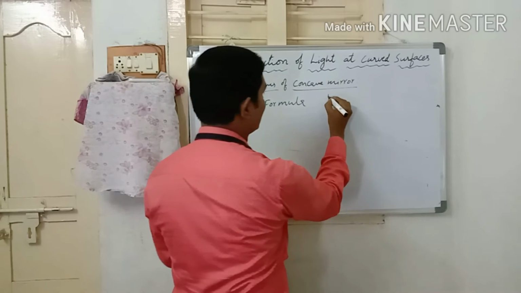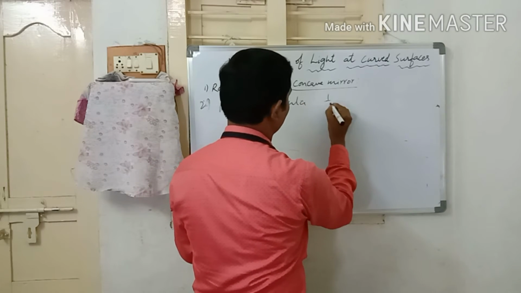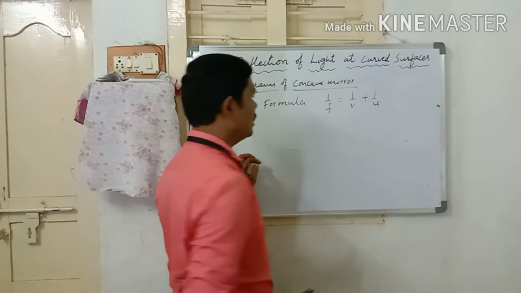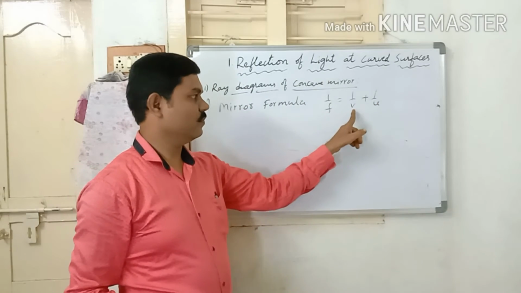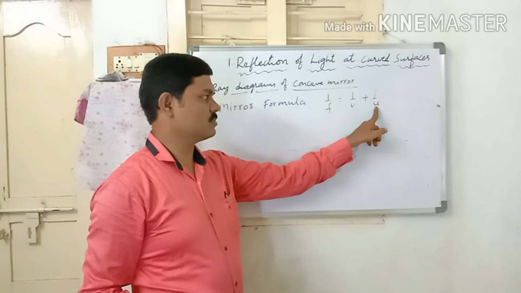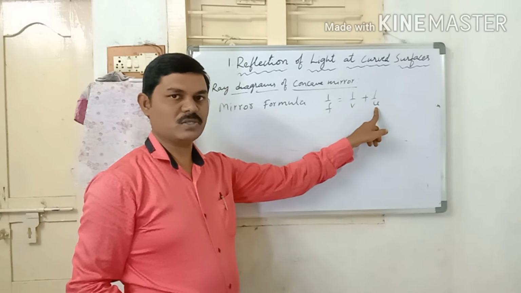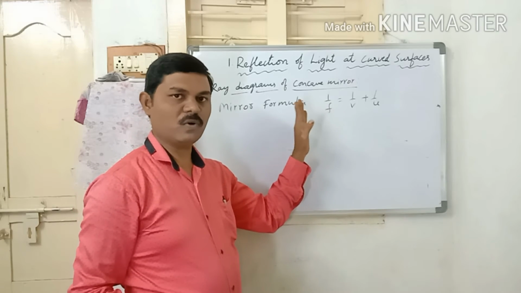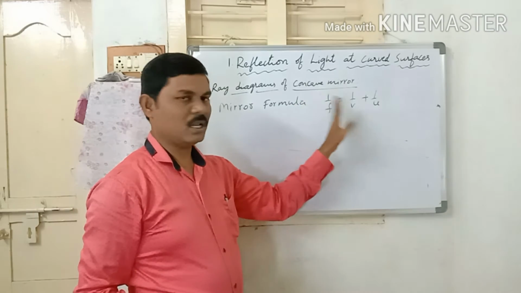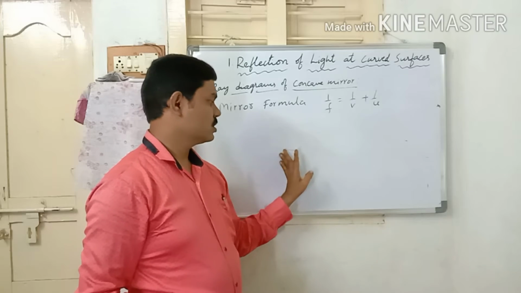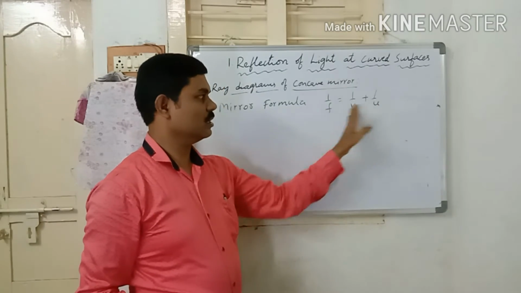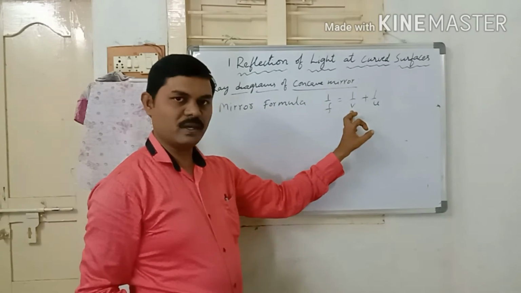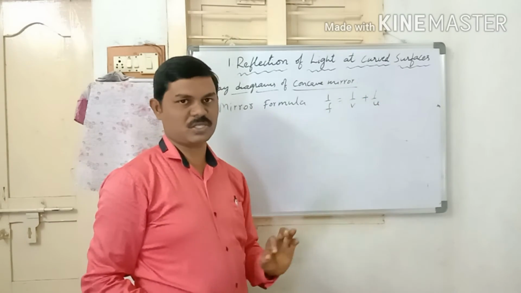So the mirror formula is 1 by F is equal to 1 by V plus 1 by U. Here F is the focal length, V is the image distance, U is the object distance. This formula is used in solving problems, finding the focal length of the concave mirror or the image distance of the mirror. So these are all the terms used: F is the focal length, V is the image distance, U is the object distance.